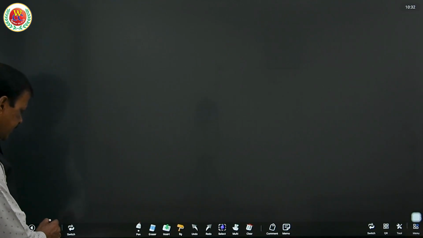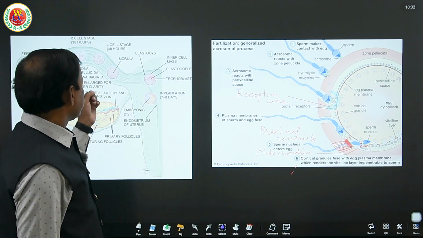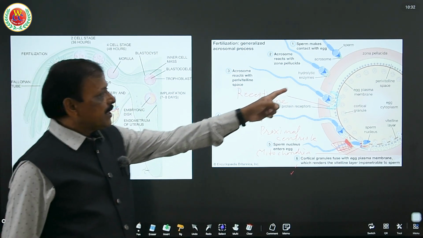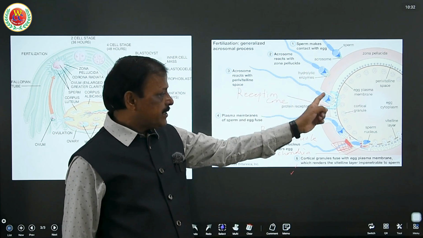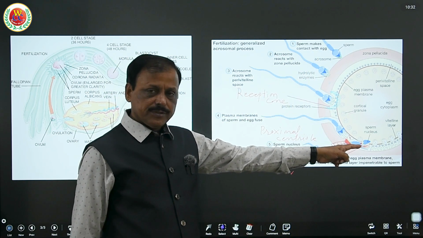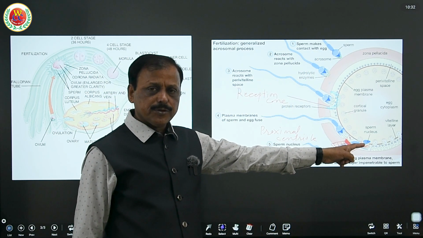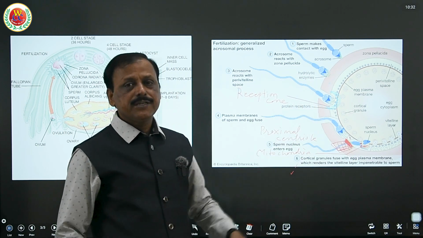So with this diagram you get clarification of where fertilization occurs and how the sperm penetrate to deliver the nucleus along with the proximal centriole and mitochondria to form the zygote.